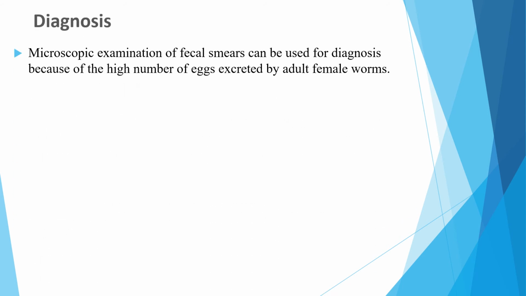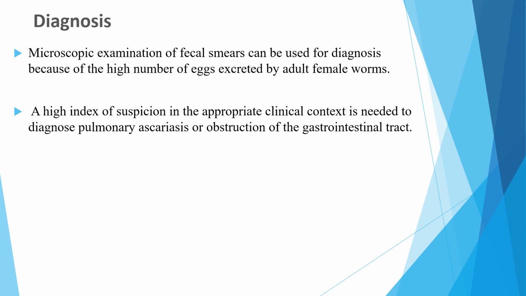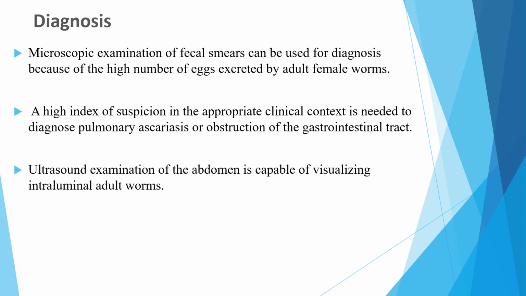Regarding diagnosis, microscopic examination of fecal smears can be used for diagnosis because of the high number of eggs excreted by adult female worms. A high index of suspicion in the appropriate clinical context is needed to diagnose pulmonary ascariasis or obstruction of the gastrointestinal tract. Ultrasound examination of the abdomen is also capable of visualizing intra-abdominal adult worms.